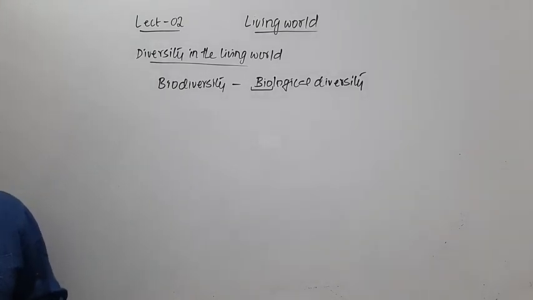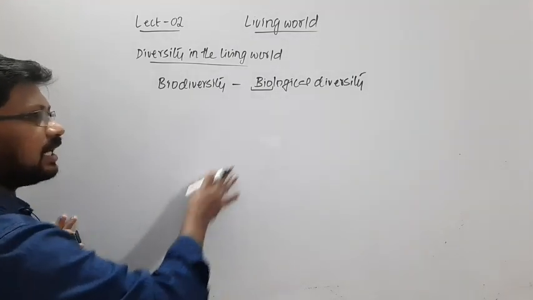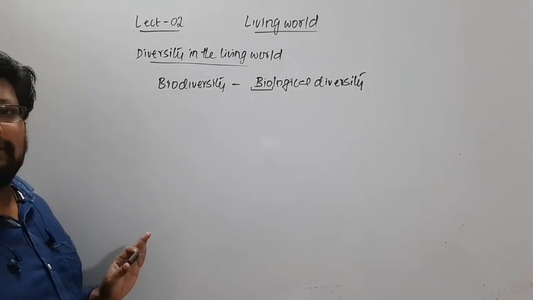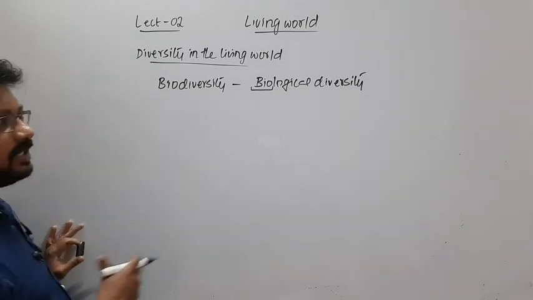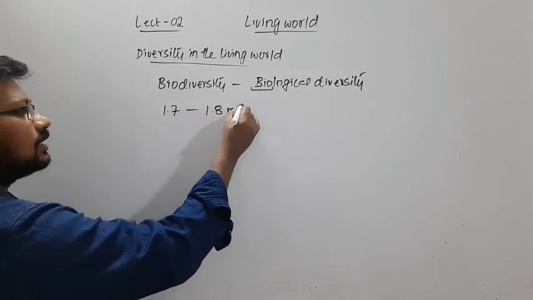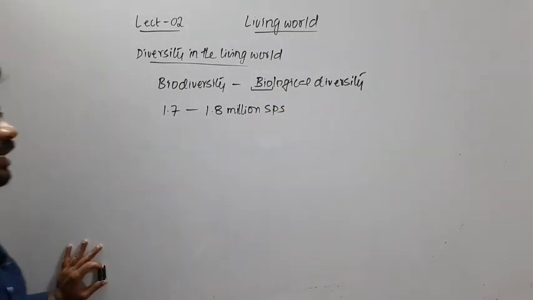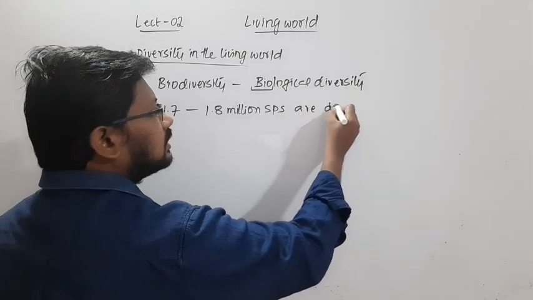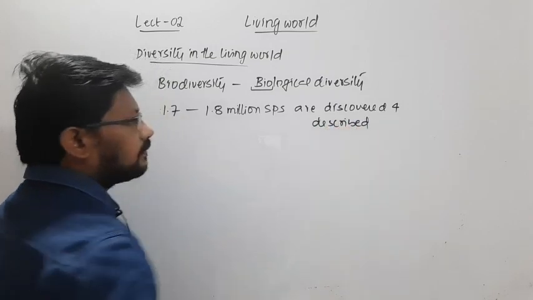According to scientists, the number of species that are known and described, so far discovered and described, ranges from 1.7 to 1.8 million species. So 1.7 to 1.8 million species are discovered and described, right?